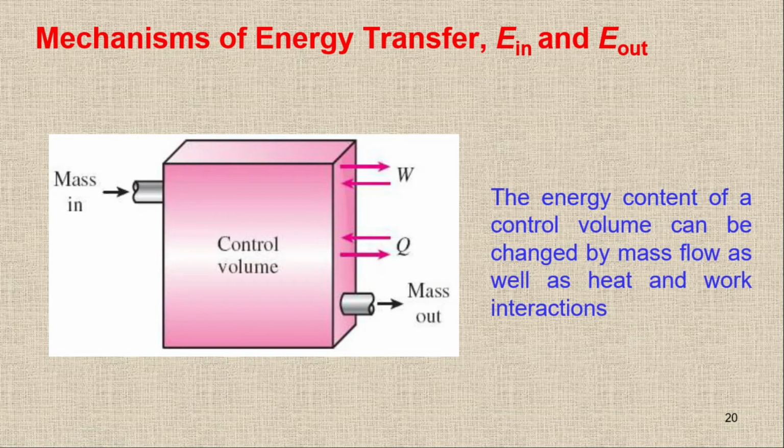Now here we have a system. This is basically an open system. You can see we have mass in, mass out, W in, W out, Q in, Q out. So the energy content of a control volume can be changed by mass flow as well as the heat and work interactions. And if we don't have an open system, then we will only have Q and W.